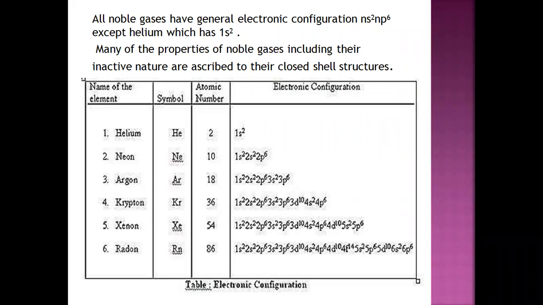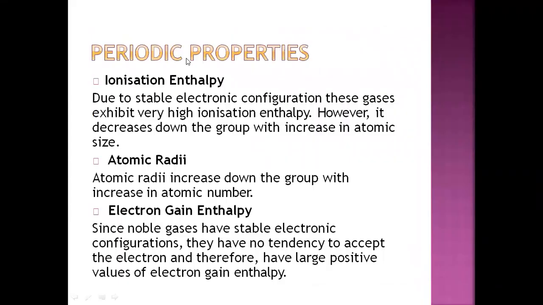Sometimes we take a shortcut: for example, [Ne] for the element above 10, [Ar] for the element above 18, [Kr] for the element above 36, because these are completely filled configurations. But for these, we have to write the complete electronic configuration so that we can describe it properly.